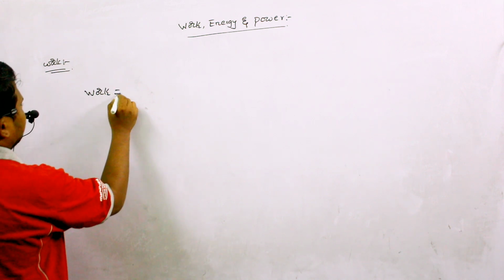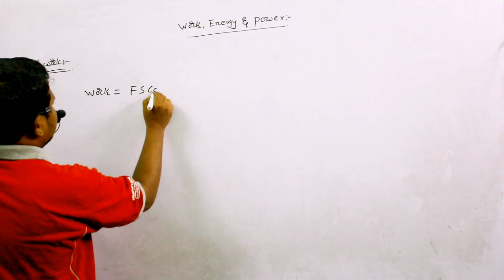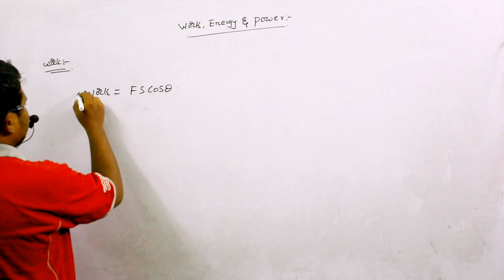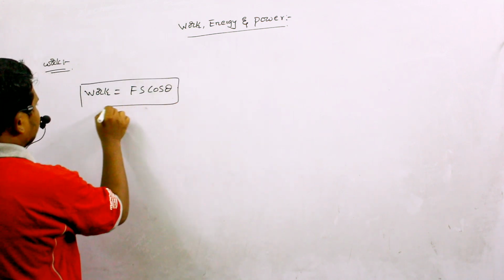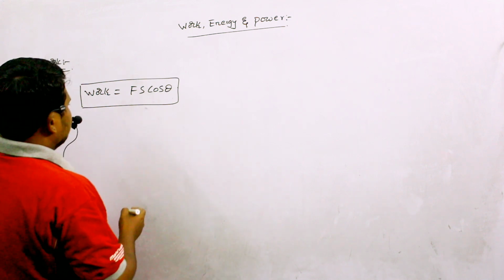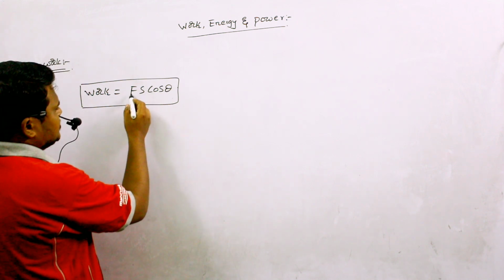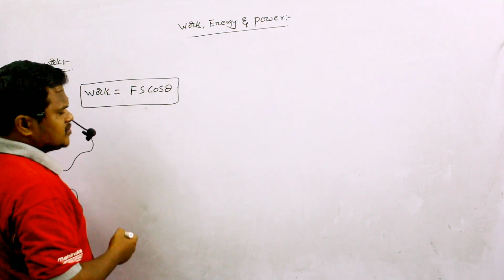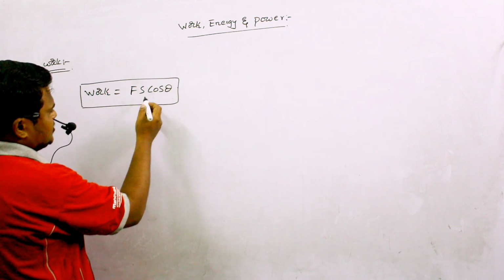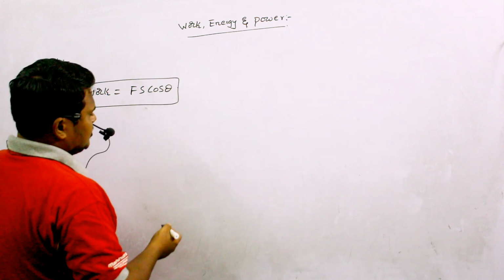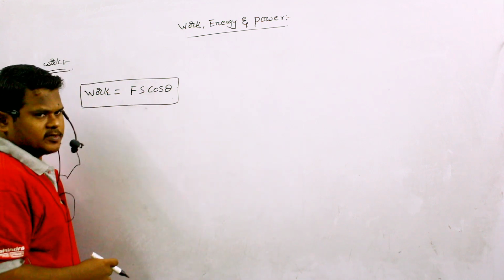For example, we have already studied the equation of work here. Work done is equal to Fs cos theta. This is the basic formula for work done, where F represents the external force which we are applying, S is the displacement of the body, and theta is the angle between this force and displacement.